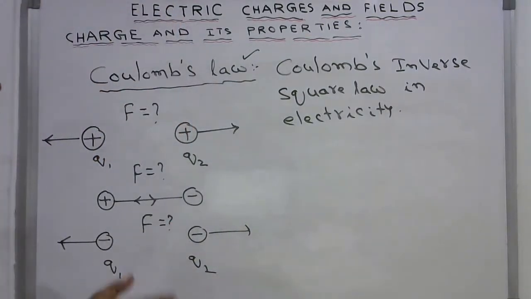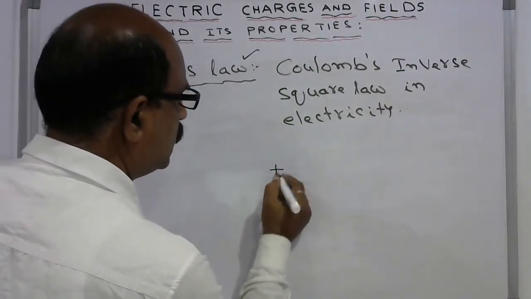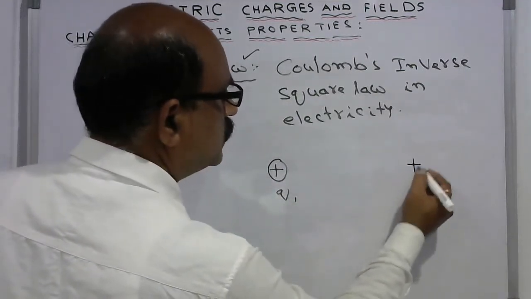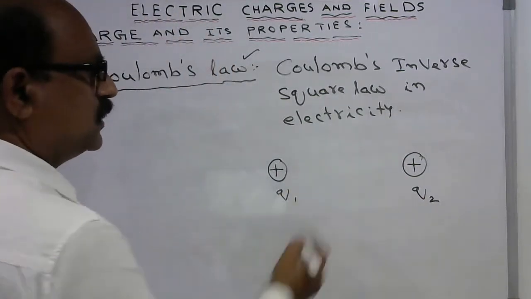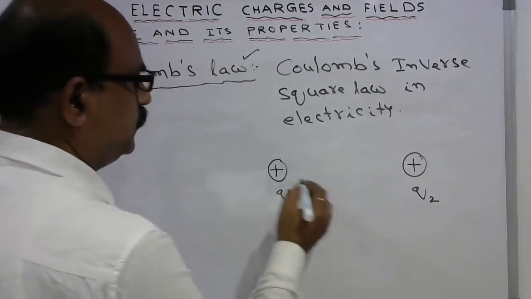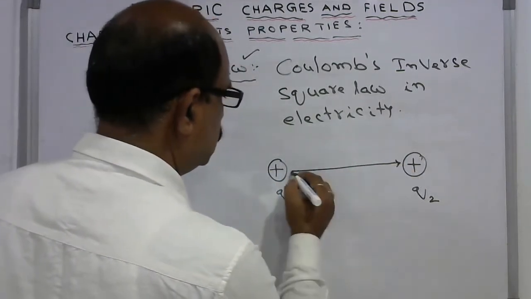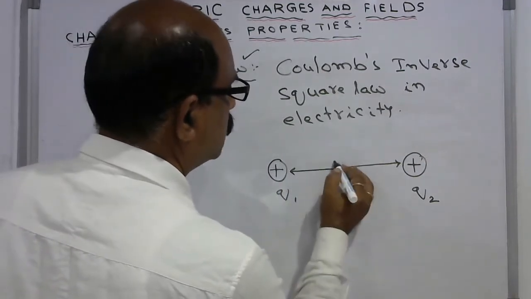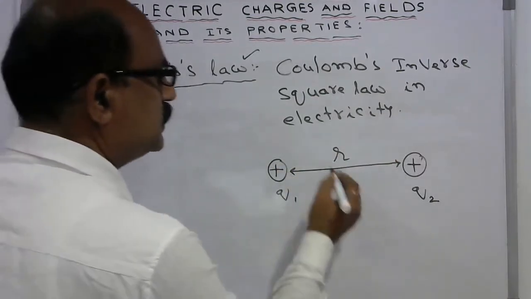So according to Coulomb's law, consider two charges, Q1 and Q2. These two charges are positive charges, and they are separated by a distance of r. The medium between these two charges is air.